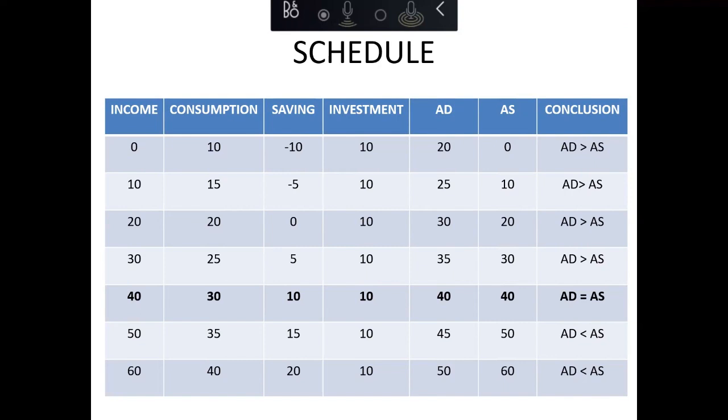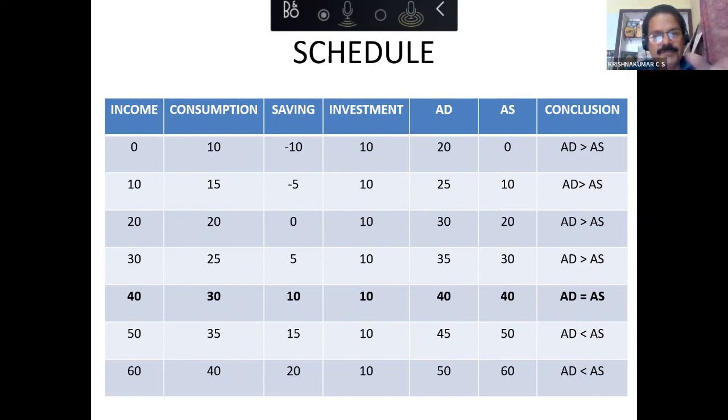Autonomous consumption. So saving will be minus 10. They can derive all these things, you know. If you can give income, investment, and consumption, the other columns, the children can derive. From these columns, they can derive the other ones.